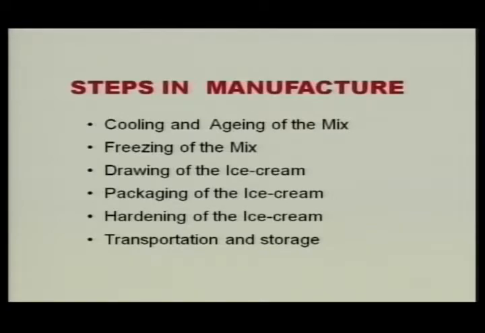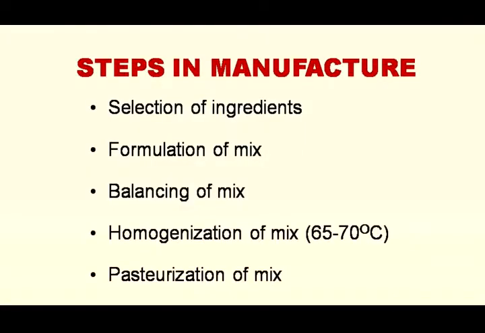So, the steps involved, if we restate them: first is selection of ingredients, then formulation of the mix, so that we can have the desired amount of fat, SNF, and the stabilizers required for legal purposes, as well as for good quality ice cream.